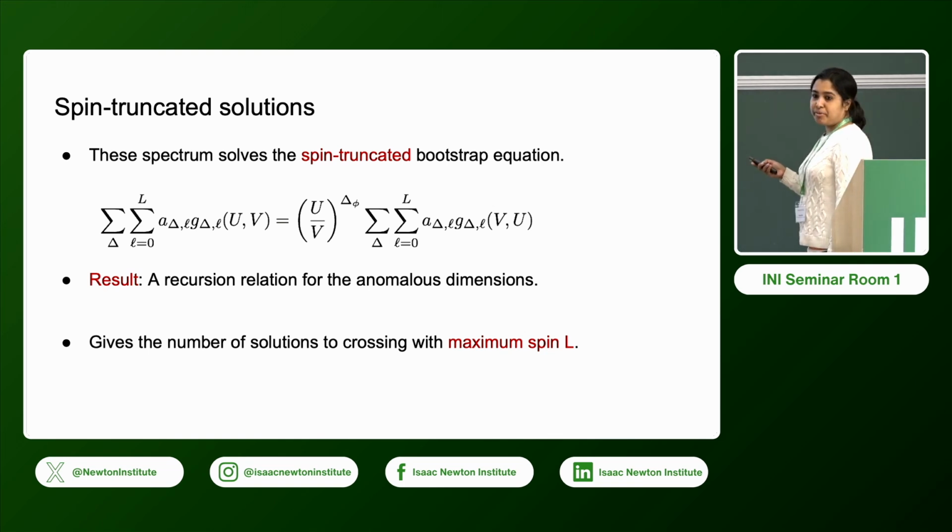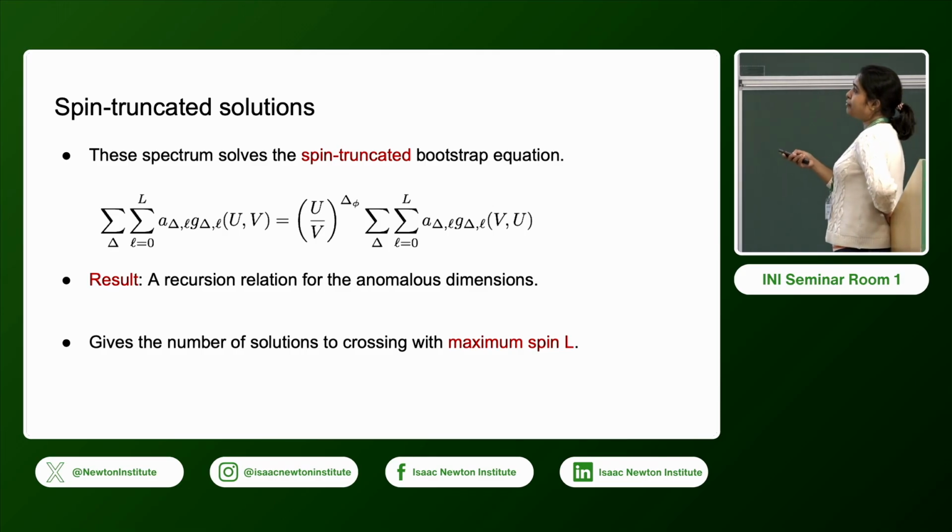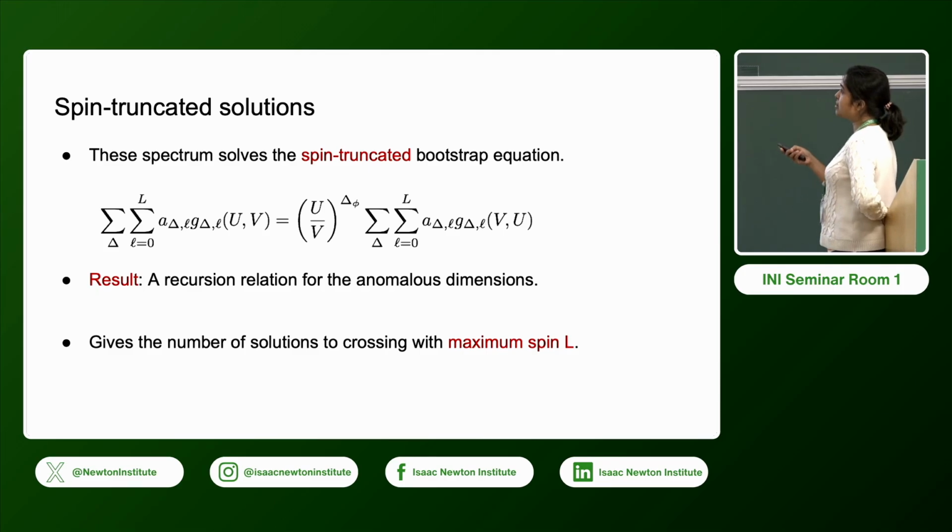So now the bootstrap equation becomes simpler with this spin truncated case. So we have now one finite sum over the spins, and this can be solved in the large C expansion, which results in a recursion relation for the anomalous dimension.